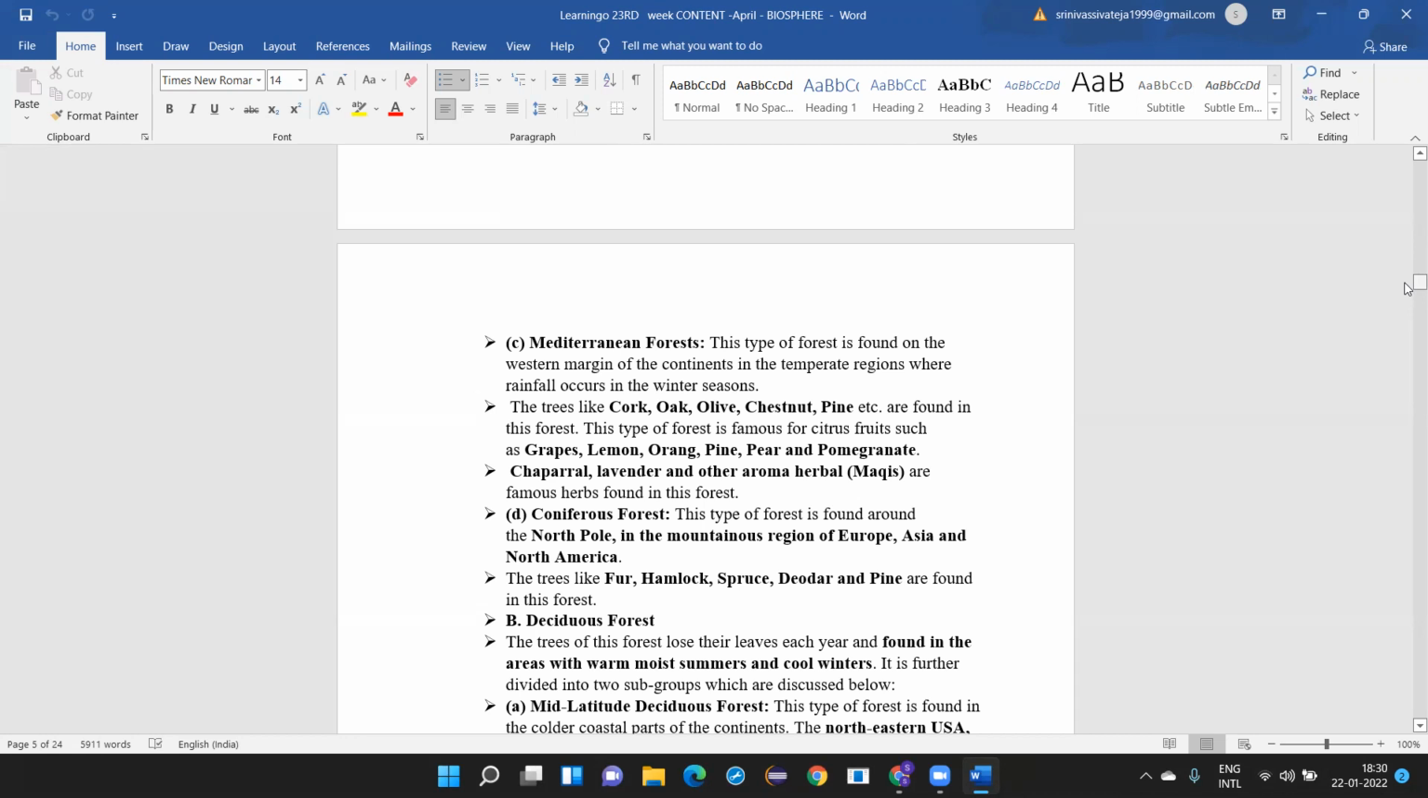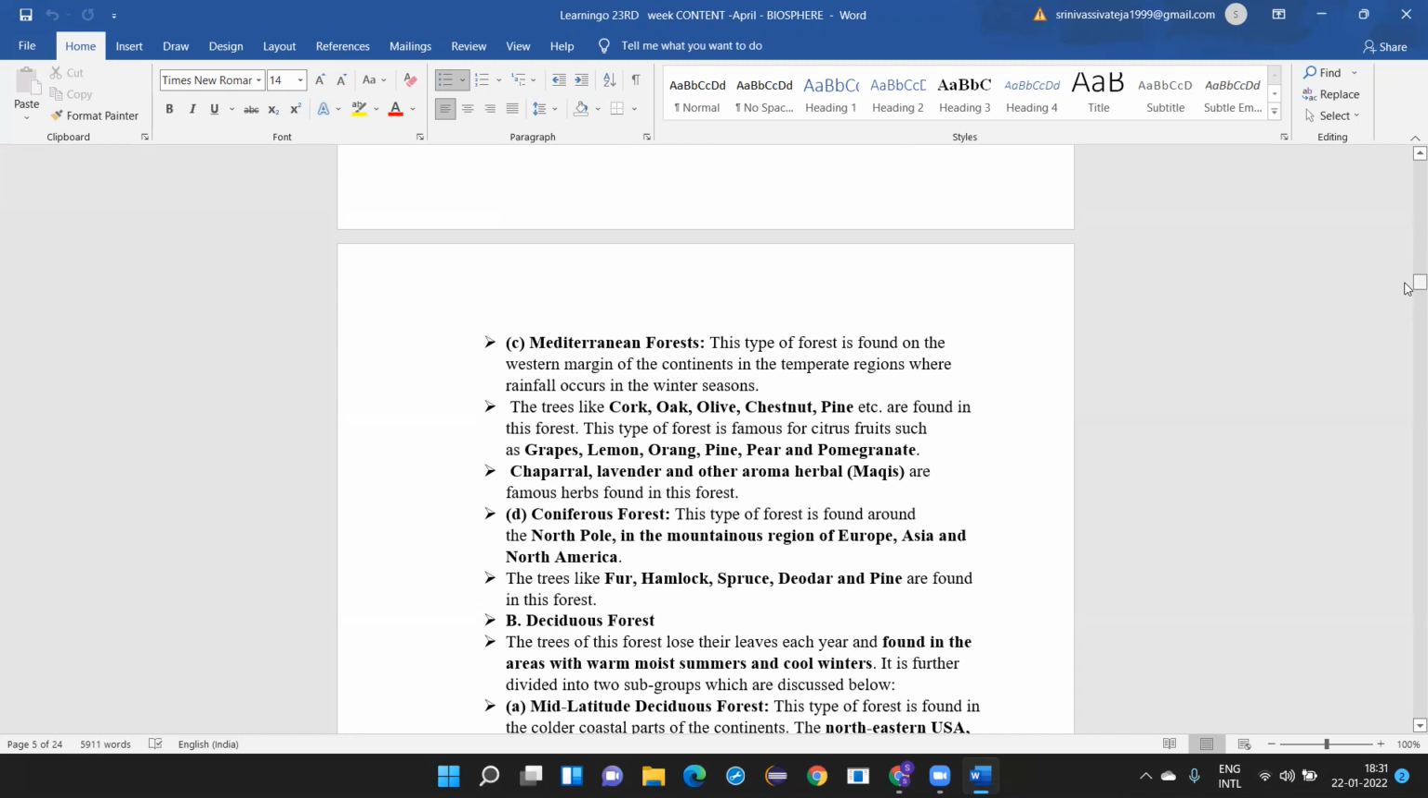Then you have the coniferous forest. This type of forest is found around the North Pole in the mountainous regions of Europe, Asia, and North America. The trees are fir, hemlock, spruce, deodar, and pine. So for every forest, you should know the trees. You should also know the animals, if animals are there. Otherwise, you should know very well what the different types of trees are that are found in different types of forests.